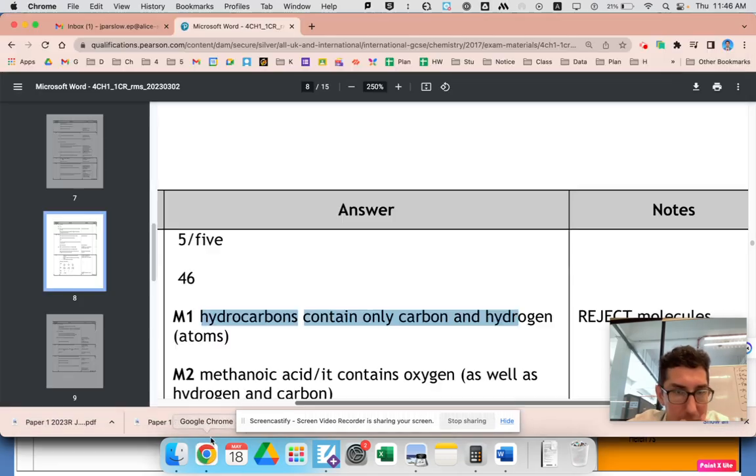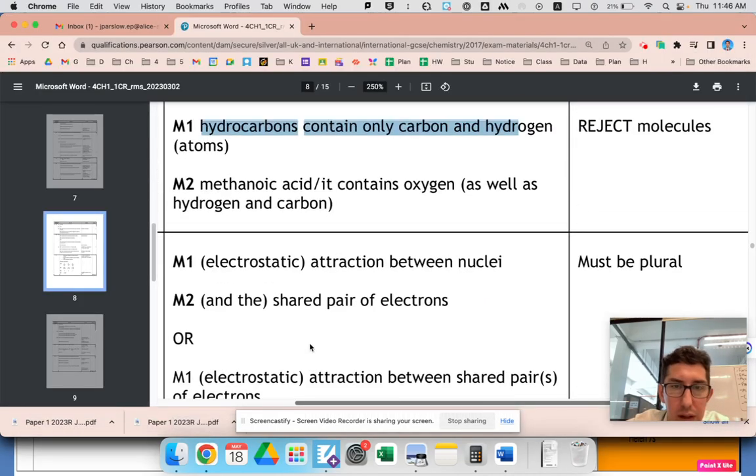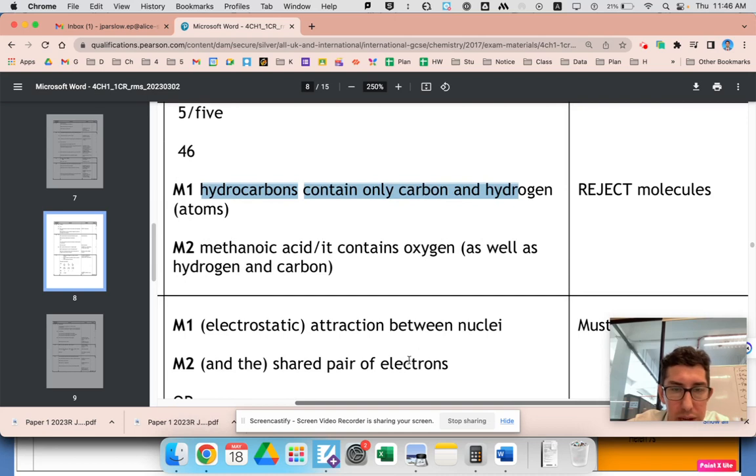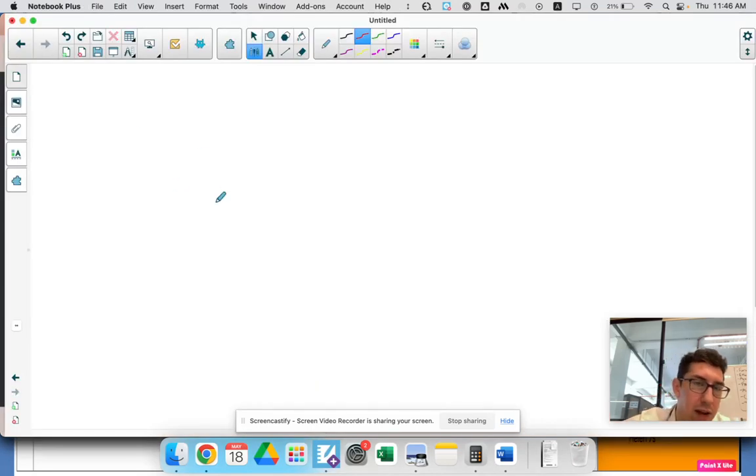Let's check the mark scheme for that. Electrostatic attraction between nuclei and shared pair of electrons. Yeah, nuclei has to be plural because a covalent bond is between two atoms. So for example, let's look at a hydrogen bonded to hydrogen. Here's one hydrogen atom. Let's draw the nucleus in red here. That's the nucleus. And then let's draw the electrons with a little green e. There's its outer electron. And then here's the other hydrogen, there's its nucleus, here's its outer electron.